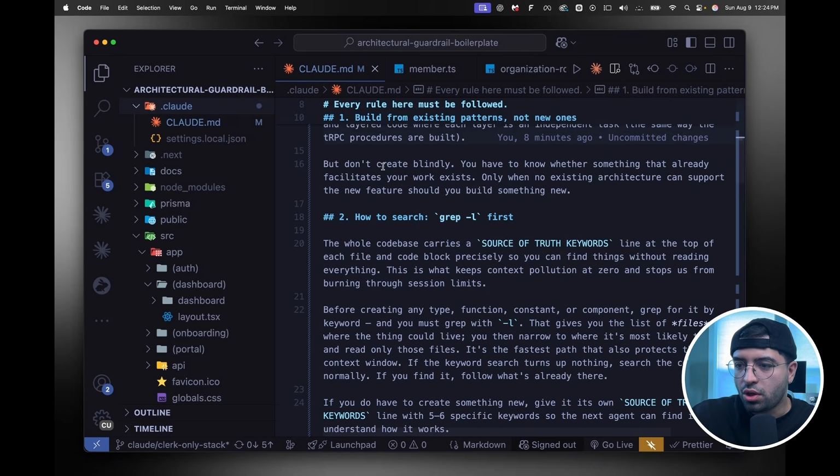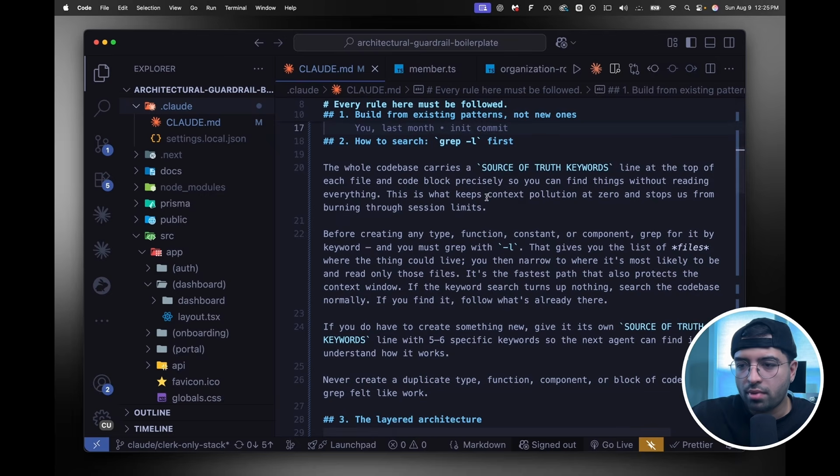The next one is don't create blindly. Again, you see, I keep telling the same concepts over and over again, and I feel like that sticks with AI more. And in the prompting lesson, you'll also see I have one more concept. I don't think it's rock solid. It's just a thesis that I have, or just a theory that I have. So I'll show you what that looks like too. But here I just say only when existing architecture can support the new features should you build something new.